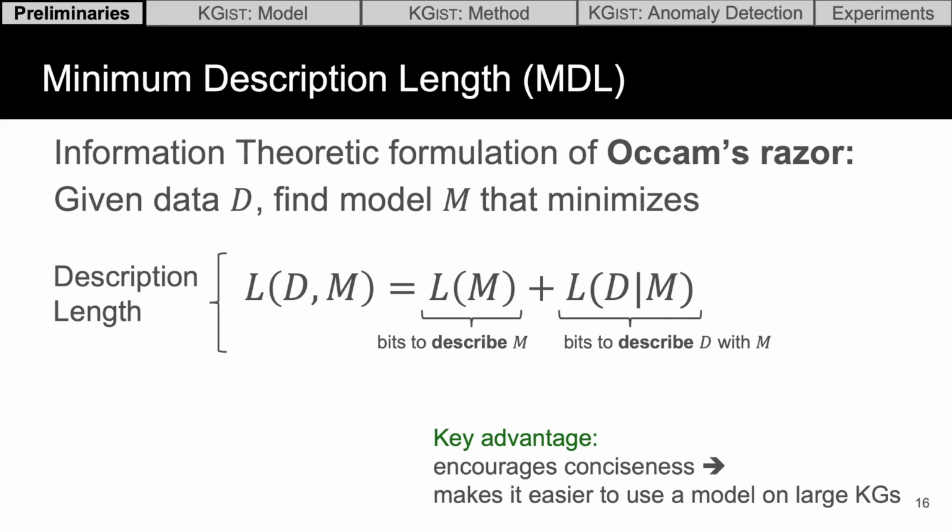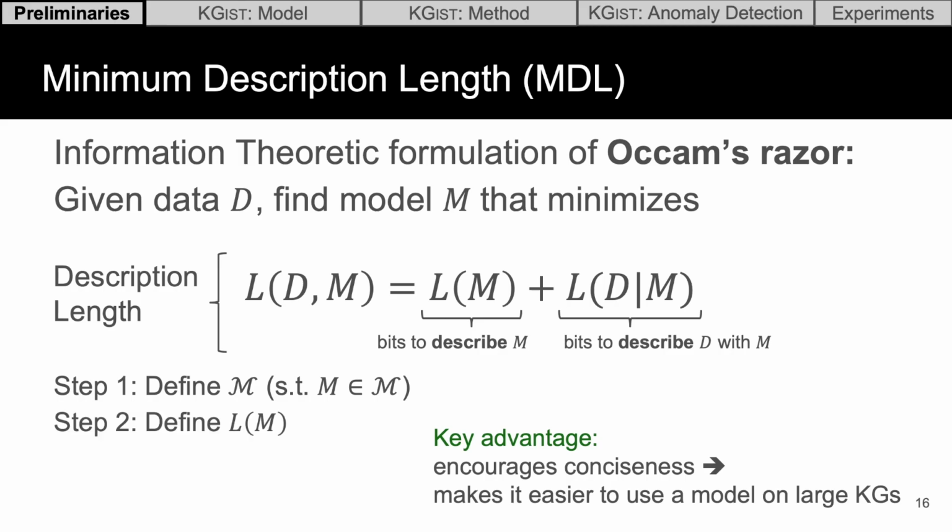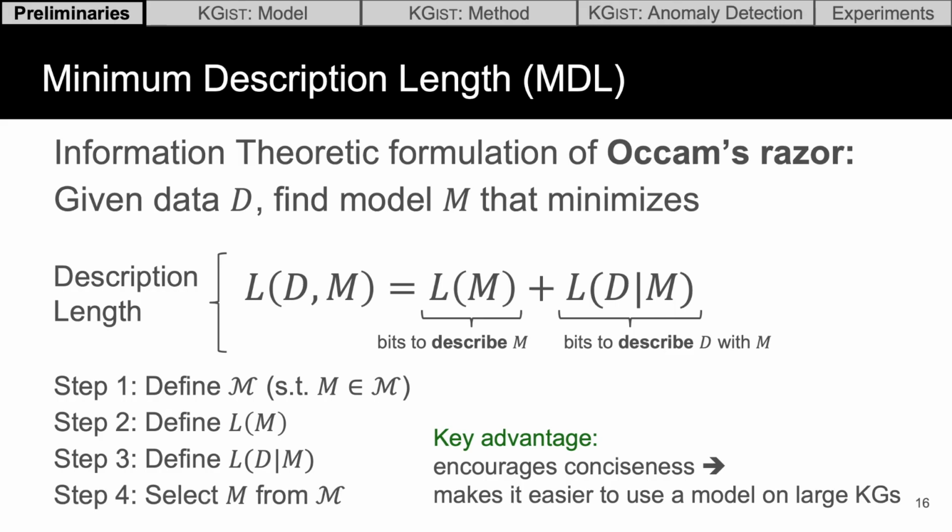This has a key advantage. Because we're trying to minimize the number of bits, it encourages conciseness, which leads to a smaller model, which makes it then easier to use our model to refine large knowledge graphs. There are 4 steps involved in this. The first is to define what a model is, or to define the model space. The second step then is to derive or define the description length for the model, and also the description length for the data under the model. And the 4th step is to select a model from the model space, namely the one that minimizes, or at least approximately minimizes, the description length.